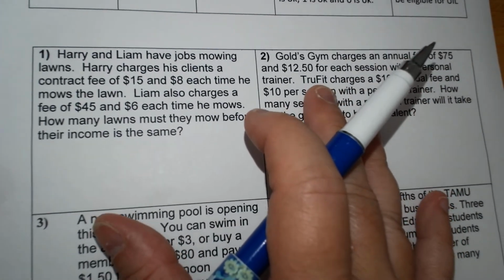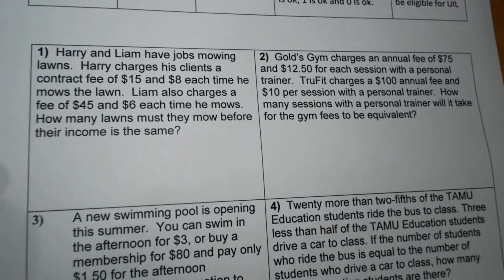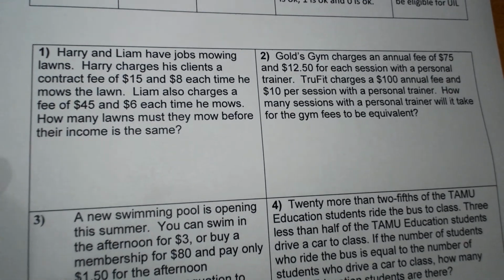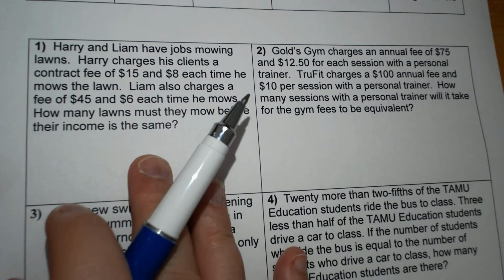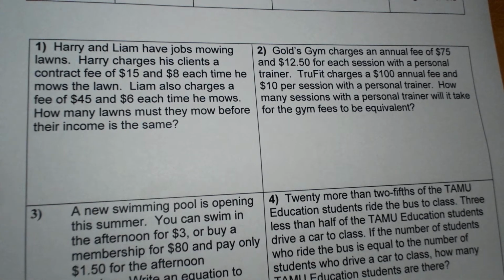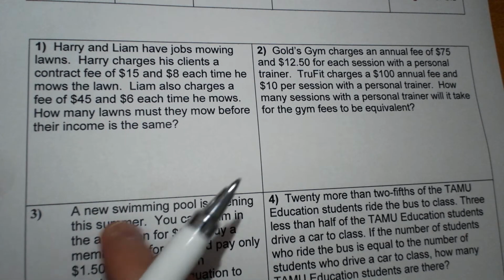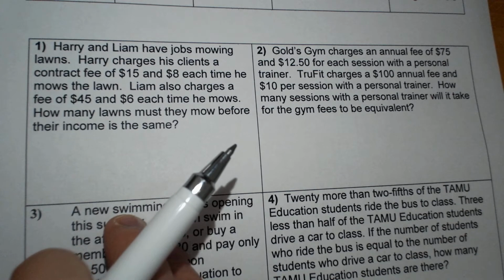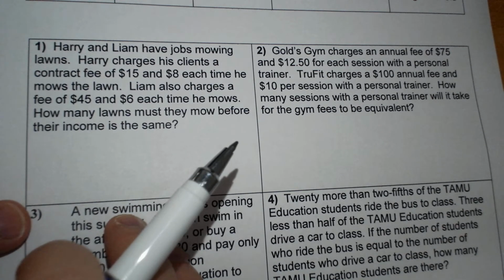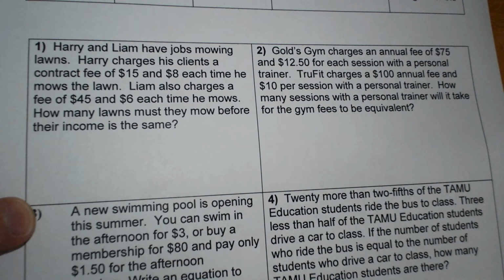These could be equalities or they could be inequalities. Harry and Liam have jobs mowing lawns. Harry charges his clients a contract fee of $15 and $8 for each time he mows the lawn. Liam charges a fee of $45 and $6 each time he mows the yard. How many lawns must they mow before their income is the same? So same means they're going to be equal.